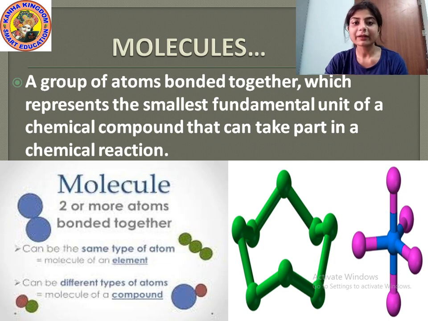Molecules are the smallest fundamental unit of that compound that can take part in the chemical reaction. Understood? These molecules are formed when atoms are grouped together, that means they are bonded together. Understood? When any two atoms of an element bond together, they form a molecule. And these molecules are the smallest fundamental unit of the chemical compound that can take part in the chemical reaction. Understood?